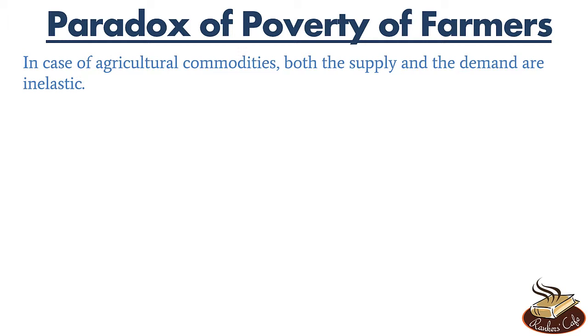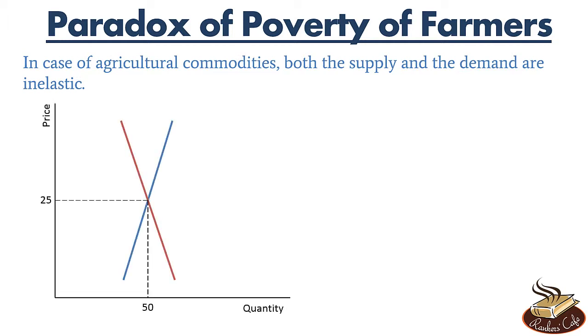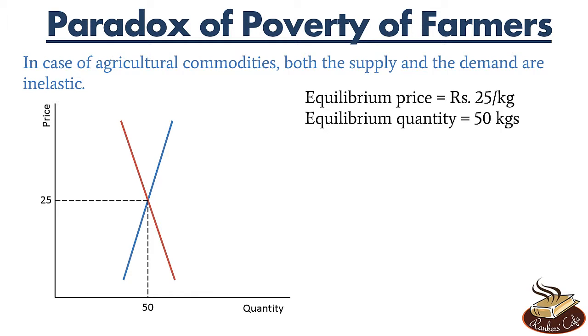And obviously, demand is inelastic. We know that demand is inelastic because food is a necessary item. So we have the following demand and supply curves. Now this is just hypothetical data, but let's analyze it. We can see that equilibrium price is rupees 25 per kg and the equilibrium quantity is 50 kgs.